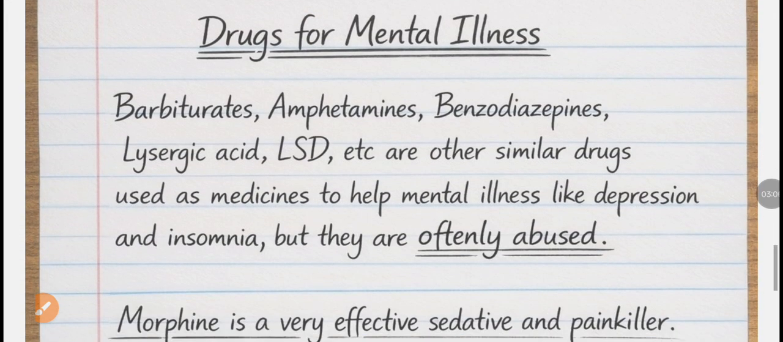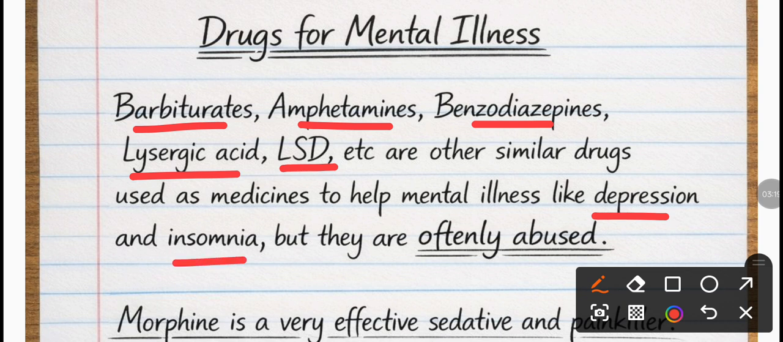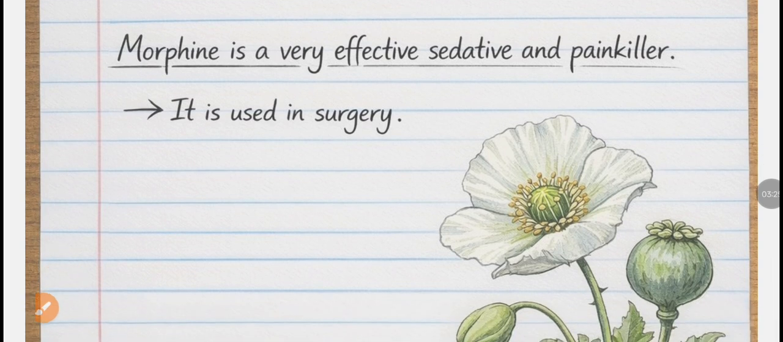And other drugs include those which are going to treat mental illness, like barbiturates, amphetamines, benzodiazepines, lysergic acid, LSD. And these drugs are used to treat depression and insomnia, but they are also often misused. And remember another effective function of morphine, it is a very effective sedative and painkiller and is used in surgery.